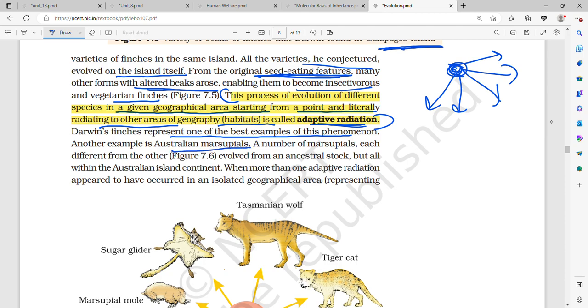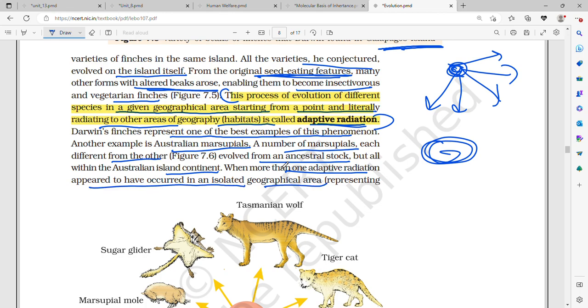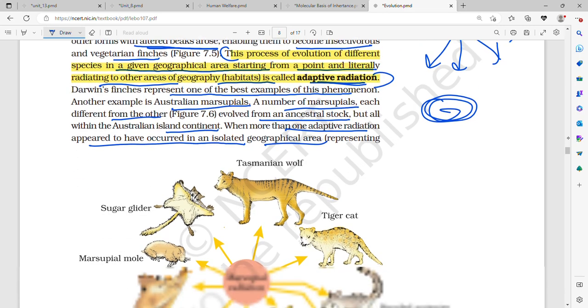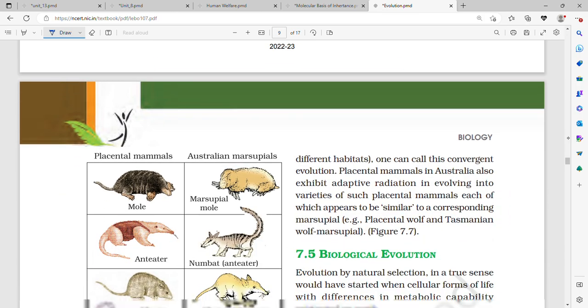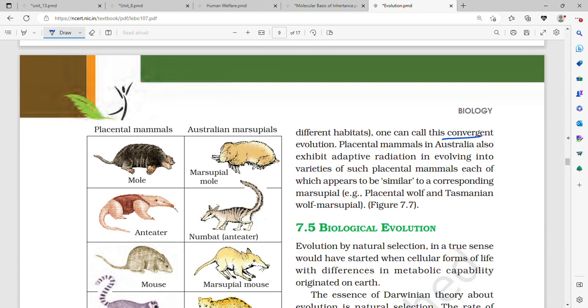Another example is Australian marsupials. A number of marsupials, each different from the other, evolved from an ancestral stock in the Australian island continent, when more than one adaptive radiation appeared to have occurred in an isolated geographical area, representing different habitats. One can call this convergent evolution.